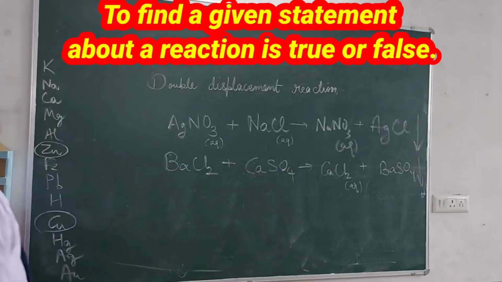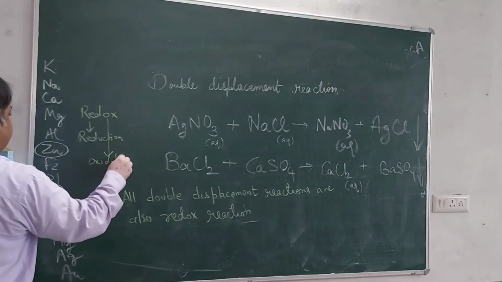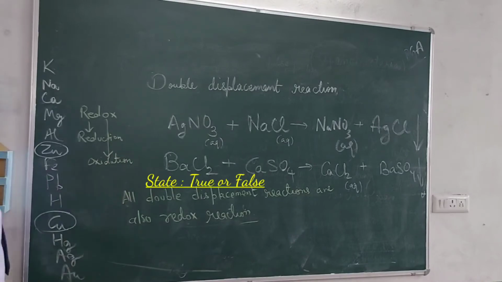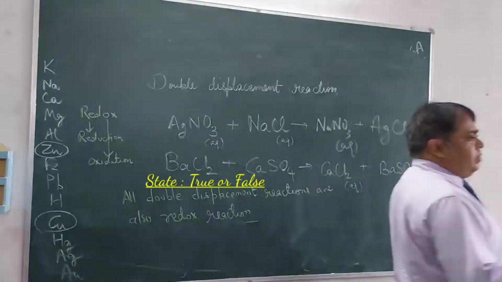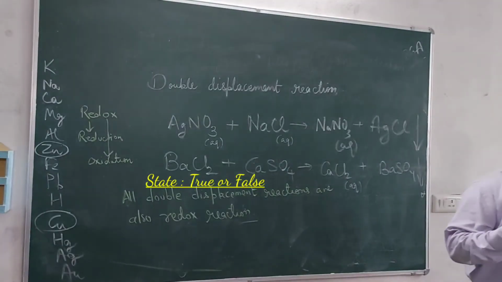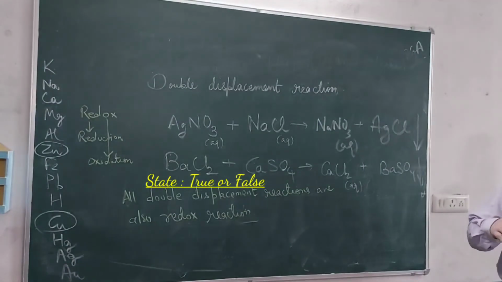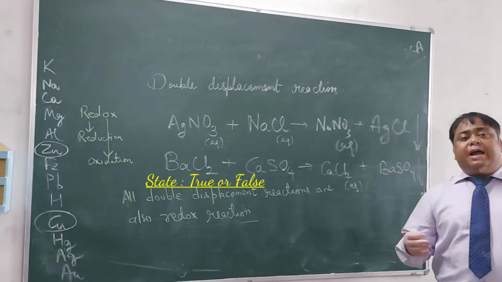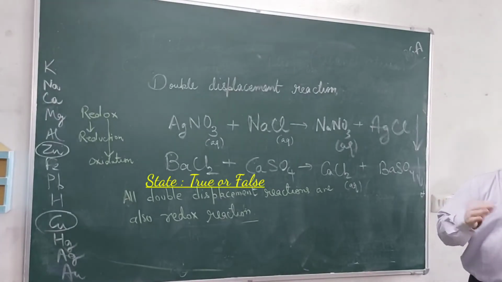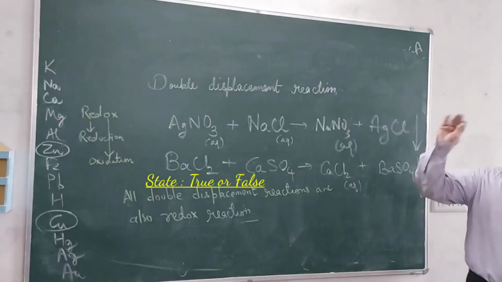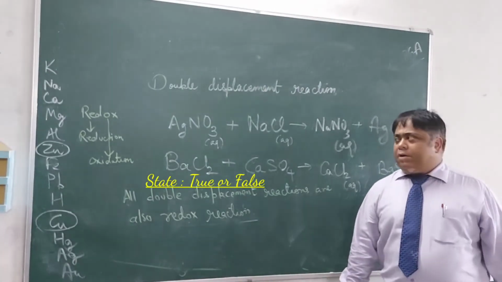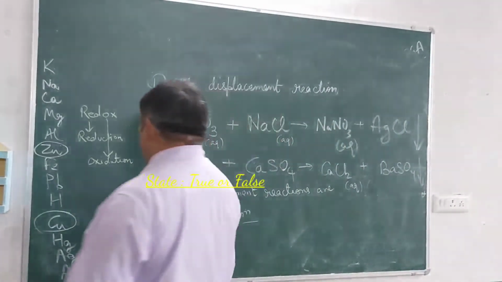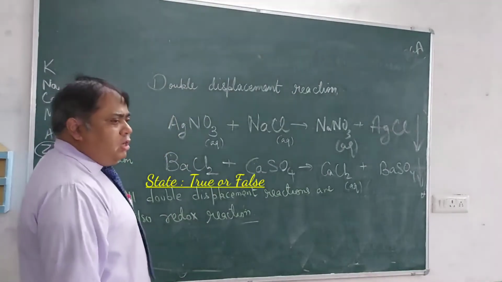Now the question is, in simple terms, understand it this way first. Addition of oxygen is oxidation, removal of oxygen is reduction. Addition of hydrogen is reduction and removal of hydrogen is oxidation. And third way is also there, increase in the oxidation number. What is oxidation number? Charge possessed by any ion in its solution.